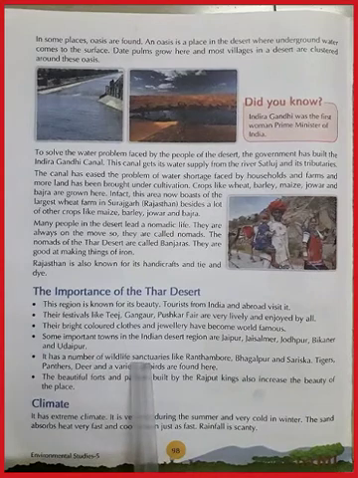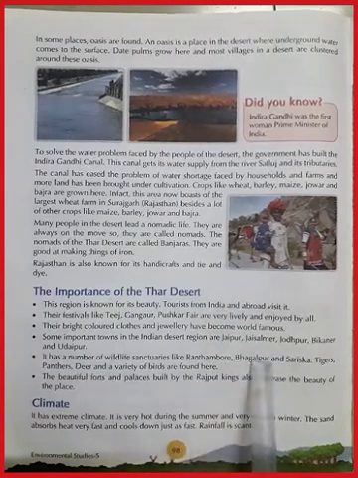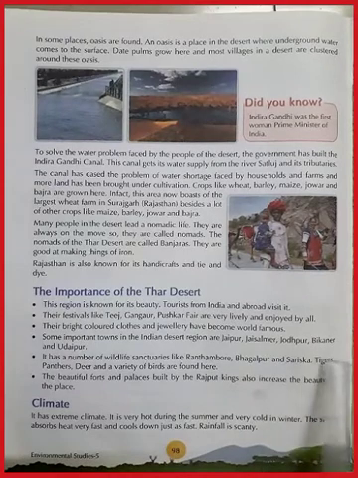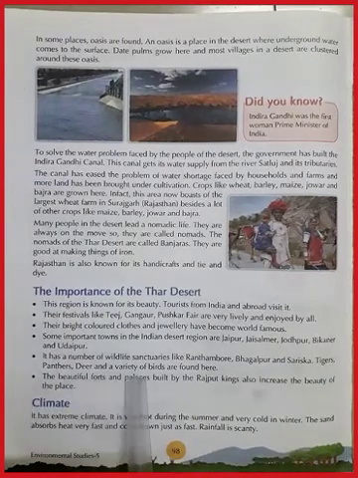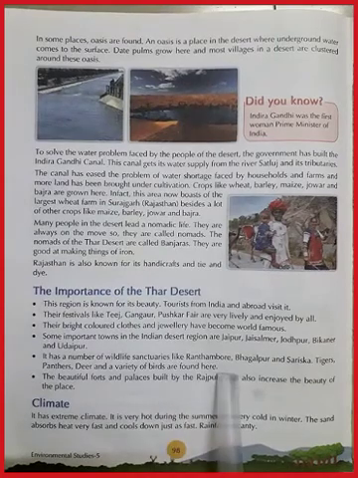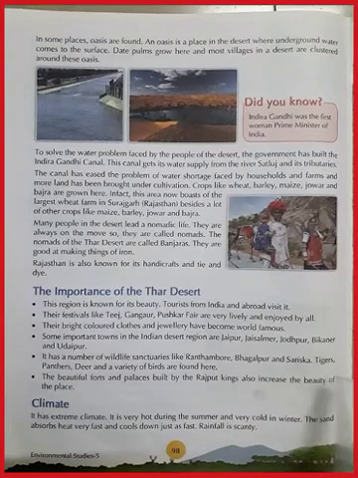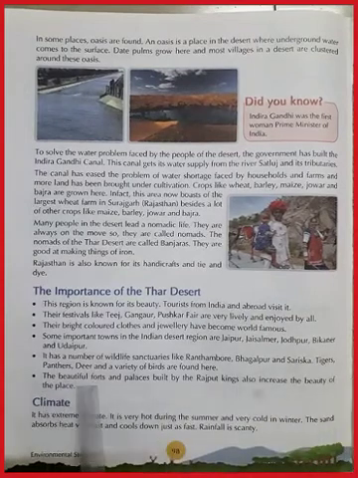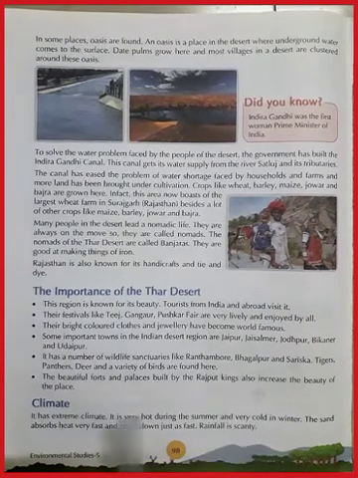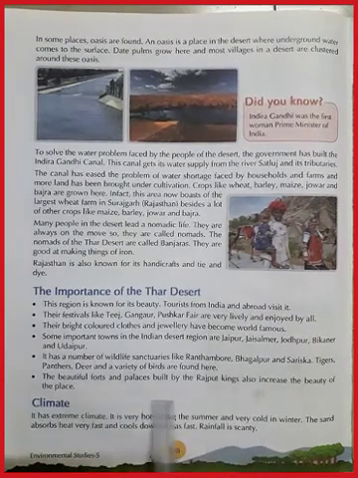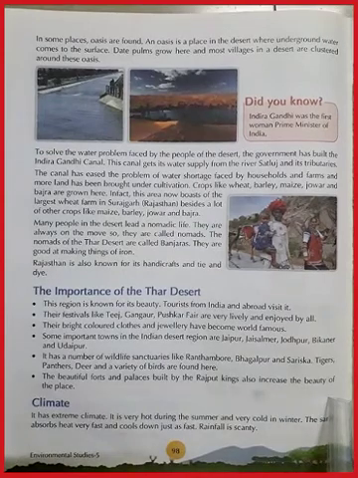Some important towns in the Indian desert region are Jaipur, Jaisalmer, Jodhpur, Bikaner, and Udaipur. It has a number of wildlife sanctuaries like Ranthambore, Bharatpur, and Sariska. Tigers, panthers, deer, and a variety of birds are found here. The beautiful forts and palaces built by the Rajput kings also increase the beauty of the place.